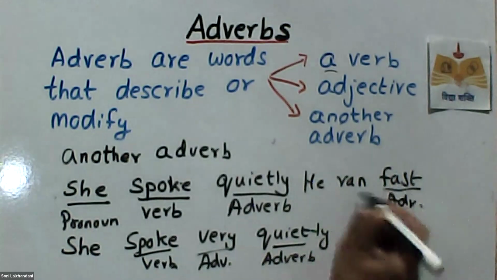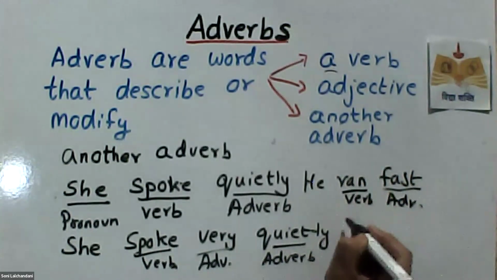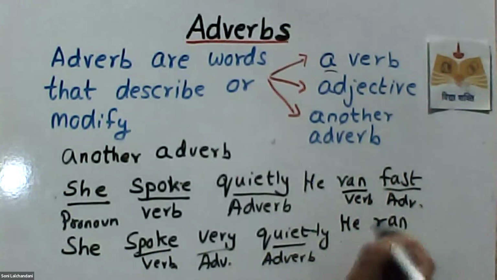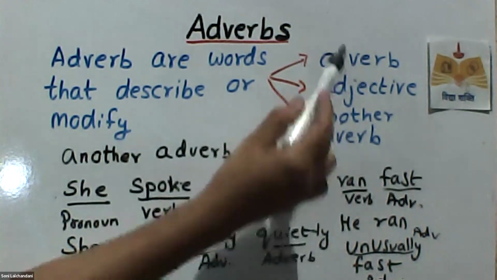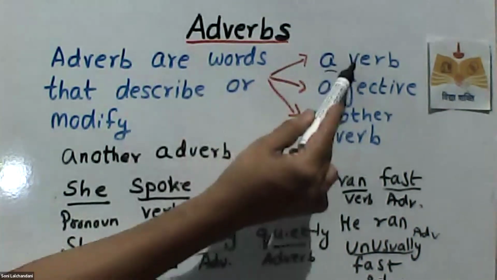This is an adverb. This is the verb. Correct. Now if I say he ran unusually fast, what I'm doing is modifying the adverb: he ran unusually fast. So this is again an adverb. This is also an adverb. So now we know that an adverb describes a verb.